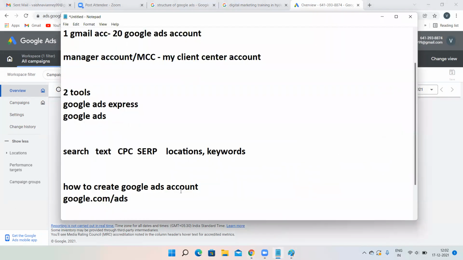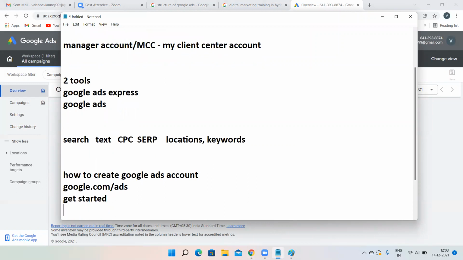We have created a Google Ads account by going to google.com/ads. After that, click on get started. After clicking on get started, there will be 4 options. Never click on next. Instead, scroll down and click on switch to expert mode.